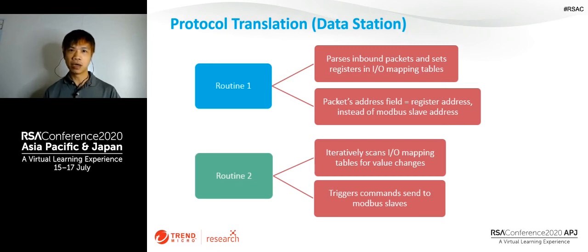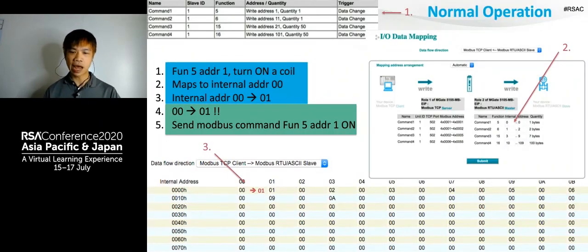And in some cases, we have found a problematic data station that just maps the input address one-to-one to the internal memory, which allows you to overwrite whatever address in the internal memory. The second routine usually polls the internal memory periodically and sees whether any value has been changed. If anything has changed, it triggers a command to send to the Modbus slave. Now, this is how a data station operates normally.